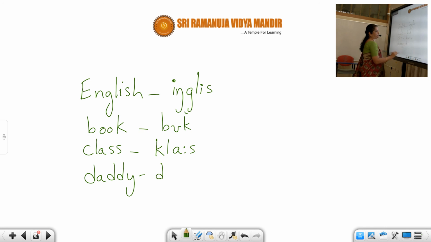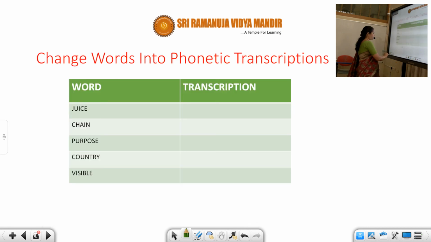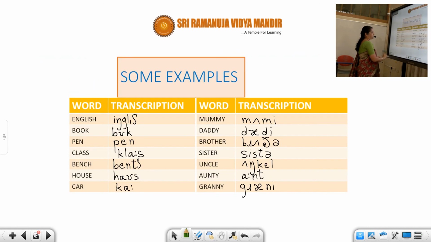You can see a combination of A and E together. A short vowel only. You don't say daddy, you say daddy. Okay. Brother. Please look into this word.